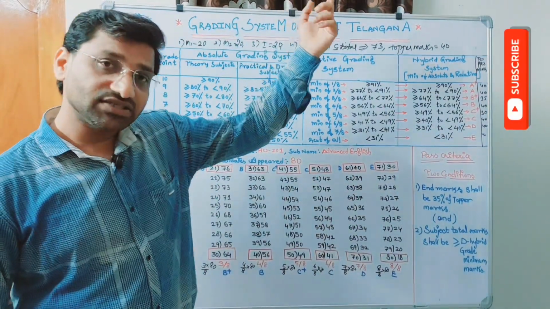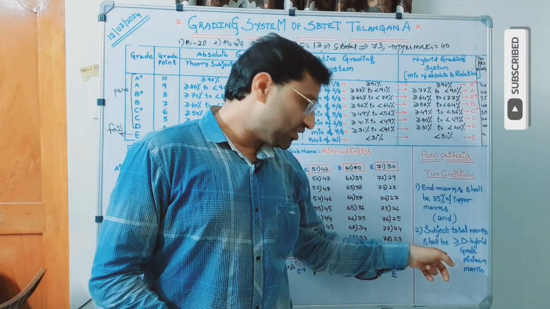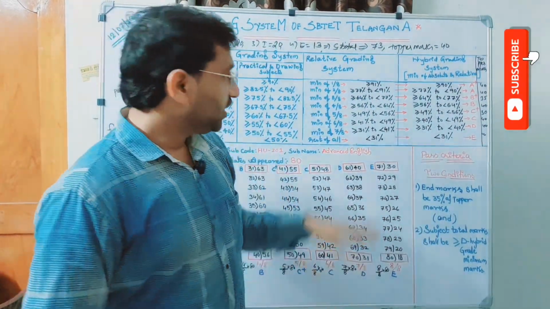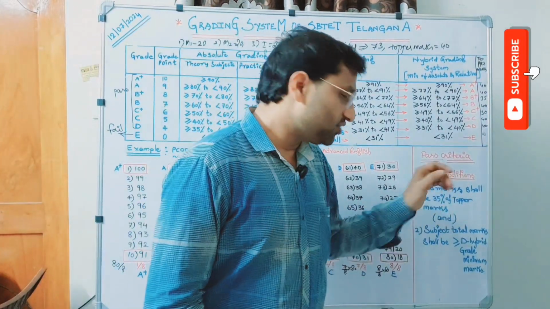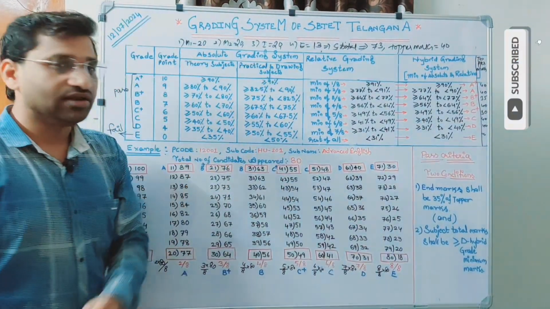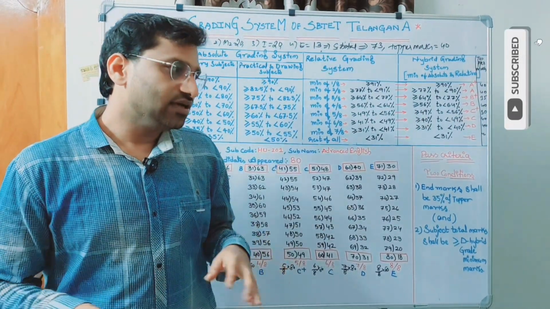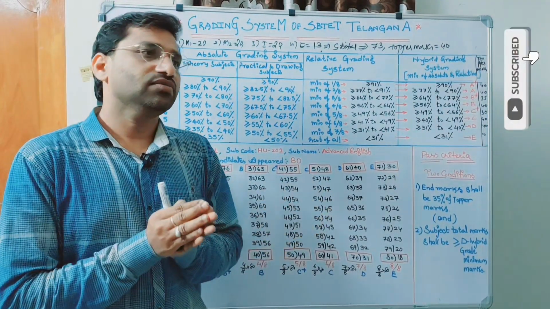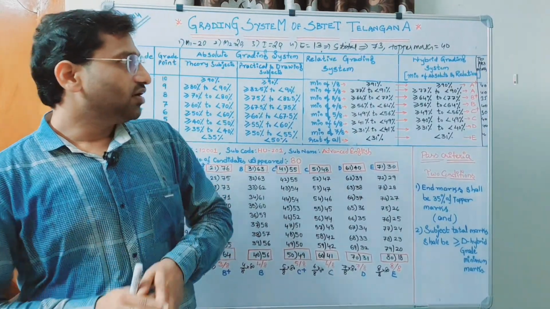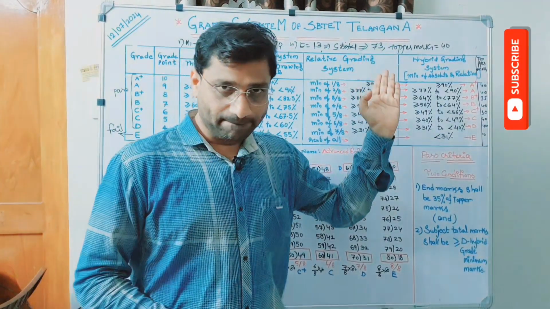In the first case, that candidate fulfilled the first condition but failed the second condition. Here, he fulfilled the second condition but failed to fulfill the first condition. Fail. So, we can simply say that this kind of grading system is hypothetical, and to the possible extent, for this candidate it is very bad luck.